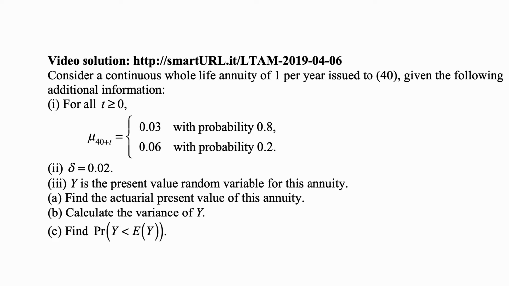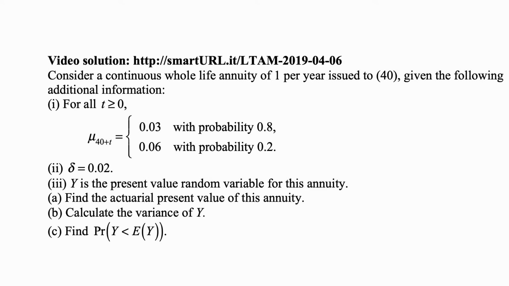Here's a problem for today for exam LTAM. Consider a continuous whole life annuity of 1 per year issued to a 40-year-old given the following additional information. For all t greater than or equal to 0, the force of mortality at age 40 plus t is 3% with probability 0.8 and 6% with probability 0.2.